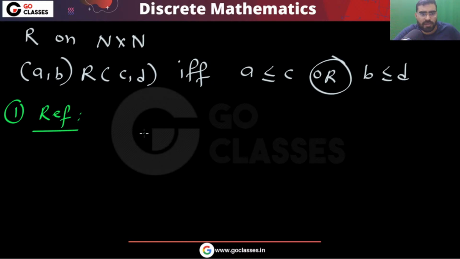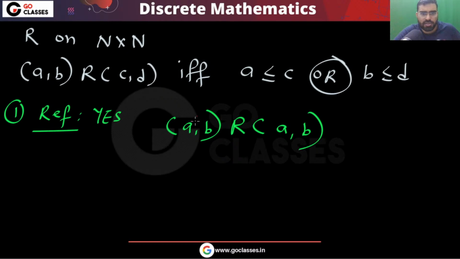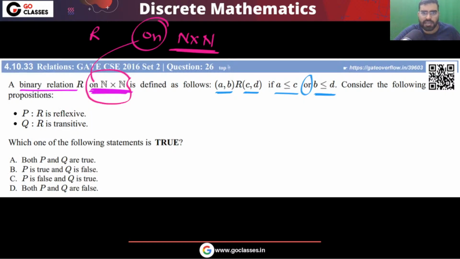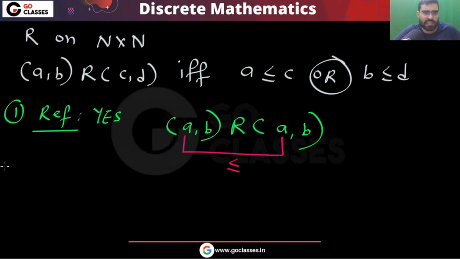Of course, the reflexive property will be satisfied, because (a, b) will definitely be related to (a, b). You can easily see it is related because this is less than or equal to this. So definitely it is related. So this is reflexive. What about irreflexive?